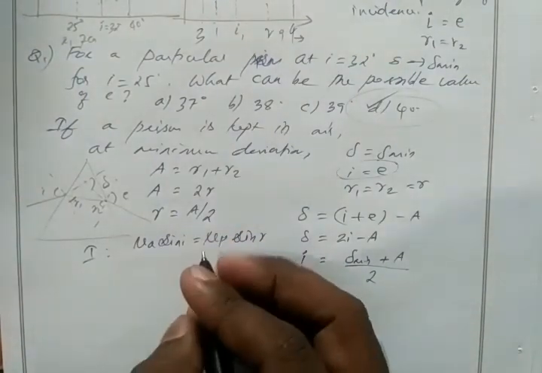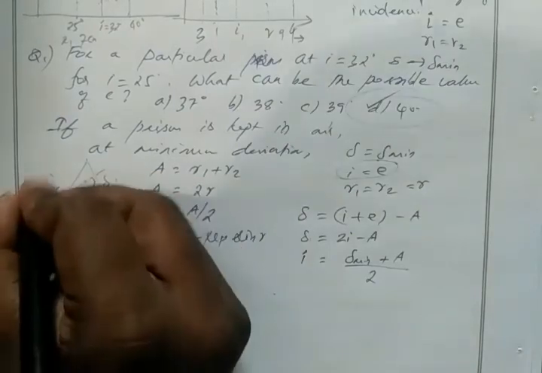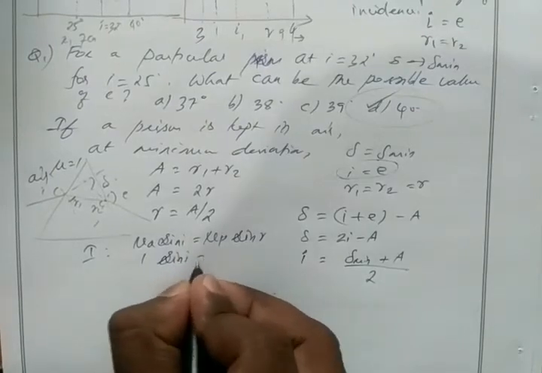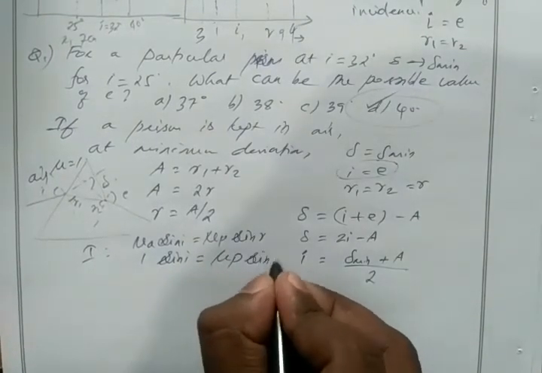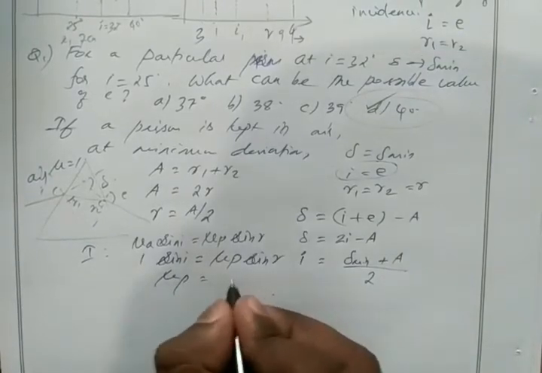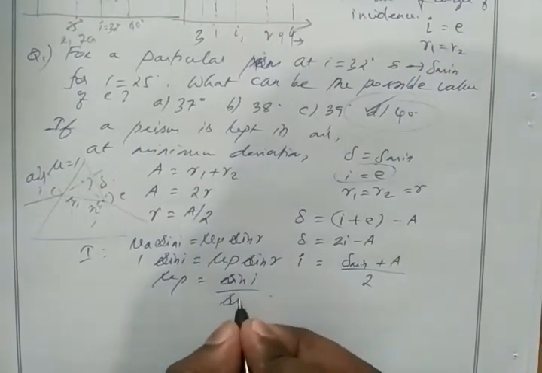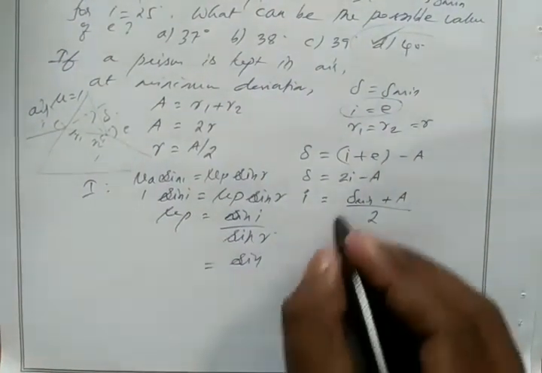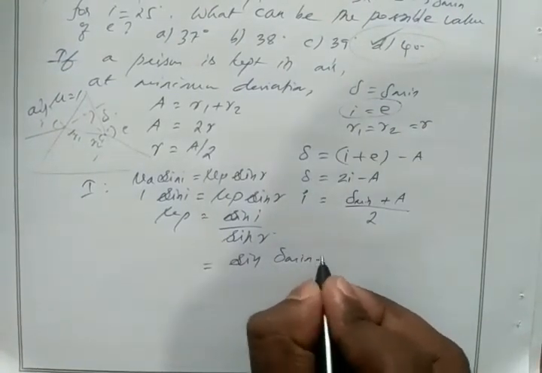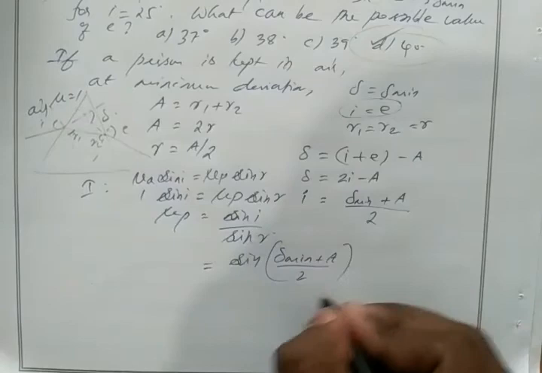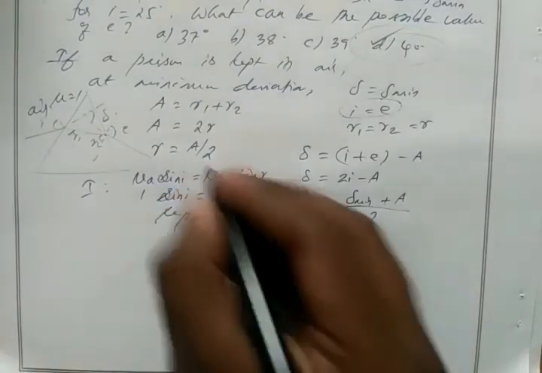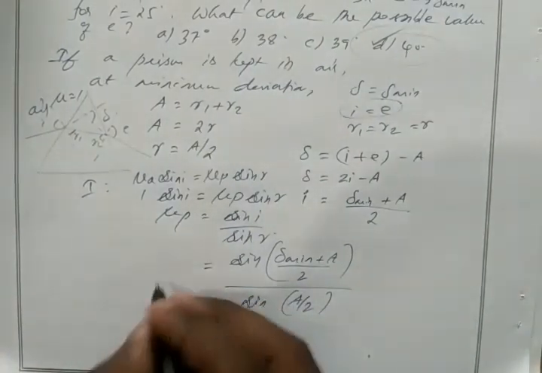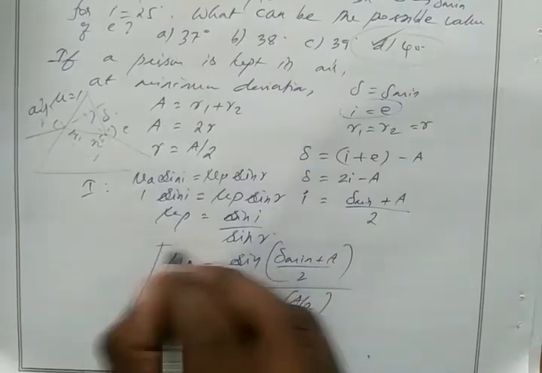Then from this equation, we take mu A as air. If I take air here, then mu equal to 1. So mu A will be 1. Sin I equal to mu P sin R. From this equation, mu P equal to sin I divided by sin R. Now substitute this value. Sin I is sin of del minimum plus A by 2, divided by sin R. R is A by 2, so sin A by 2. So this is the value of the refractive index of the prism.